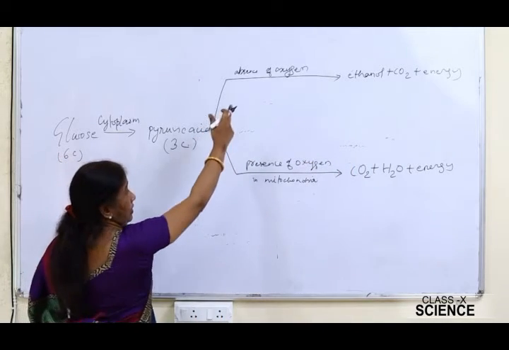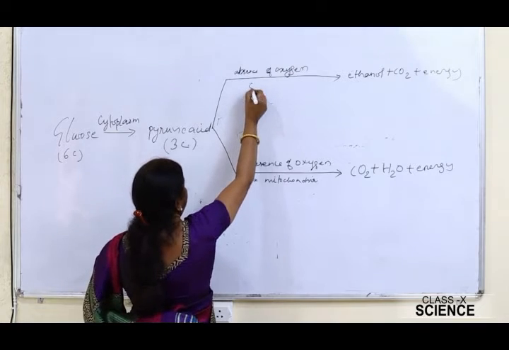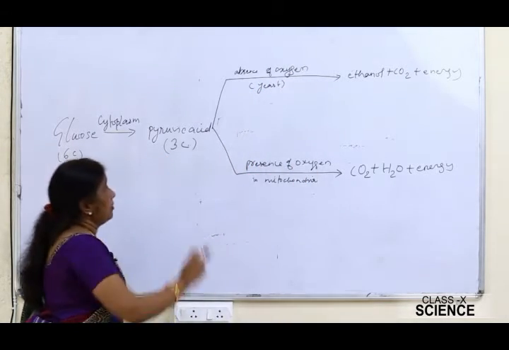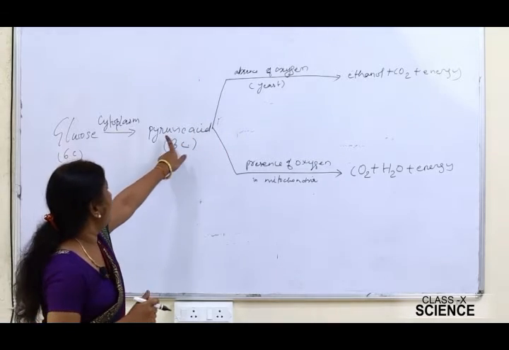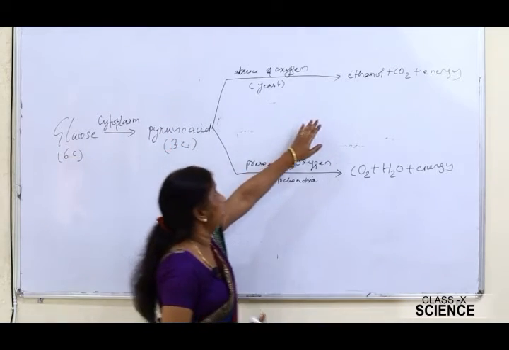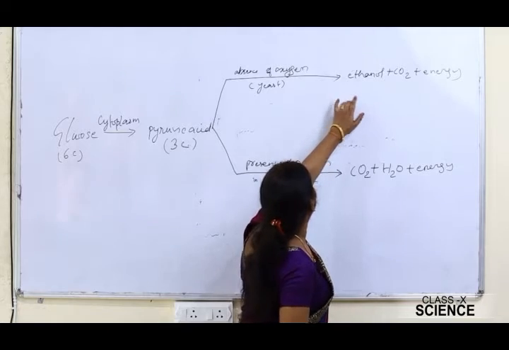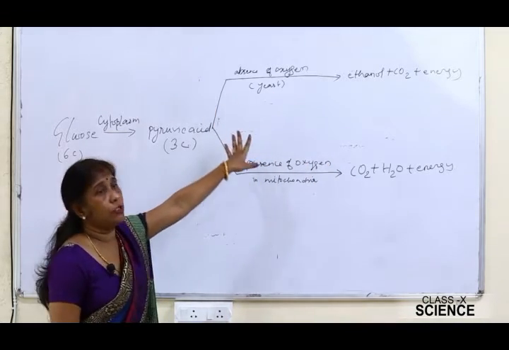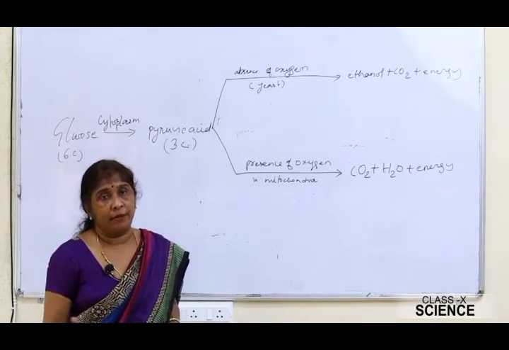This type of respiration takes place in the body of yeast. Pyruvic acid is a 3-carbon compound, whereas ethanol is a 2-carbon compound. This process is also called alcoholic fermentation,